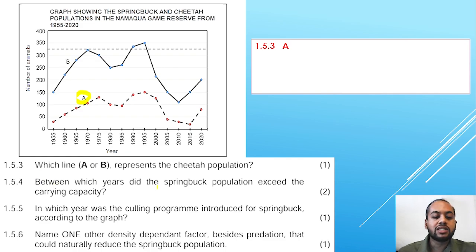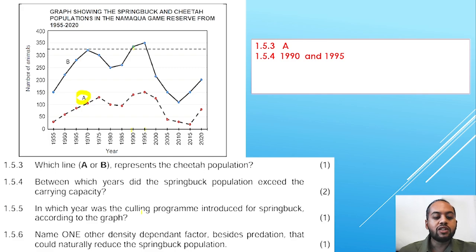Between which years did the springbuck population exceed the carrying capacity? So springbuck is B. Which years did it exceed carrying capacity? This dotted line represents carrying capacity. So which years? We see these are the years that we're looking at. Therefore, it is going to be 1990 to 1995.